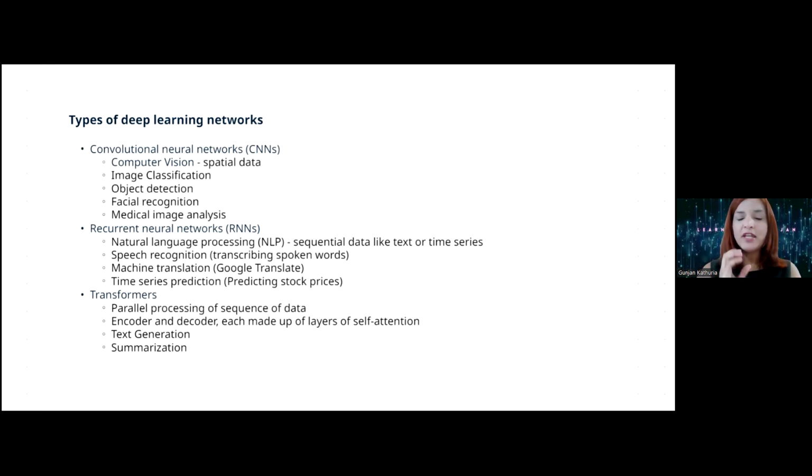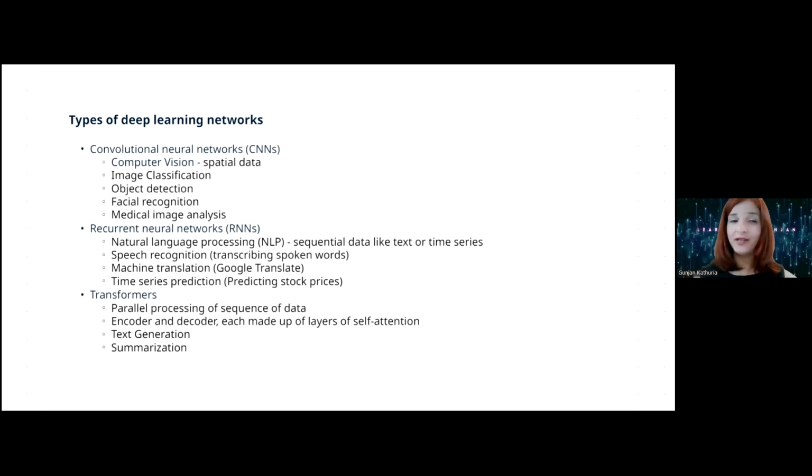Because recurrent neural networks work with stream or sequential data, and that's because they can deal with the sequence of data. It can deal with sequence of data in time series also. So that's why, for any predictions you have to do, for example, stock price prediction or housing price prediction, that again uses RNN.